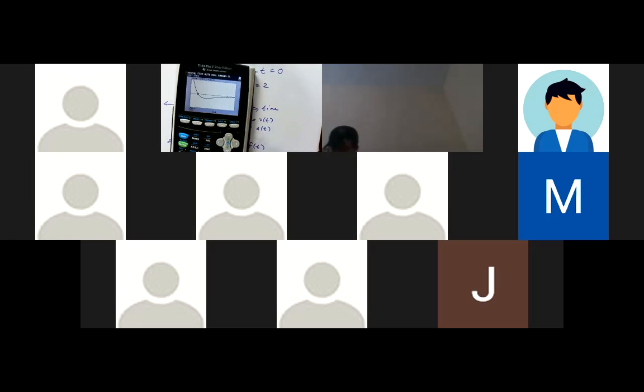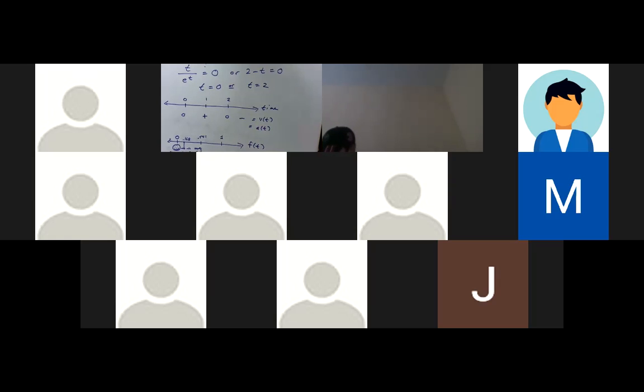And it looks like this is 2, 3, 4, 5. At 5, it looks like it's still negative. So from 0 to 1, acceleration is positive because it's above the x-axis. And then from 1 to 5, it is negative. So let me go ahead and put that in. I already knew that velocity is positive between 0 and 2. Acceleration from 0 to 1 is positive. Right here it is 0, and then it's negative pretty much the rest of the time.